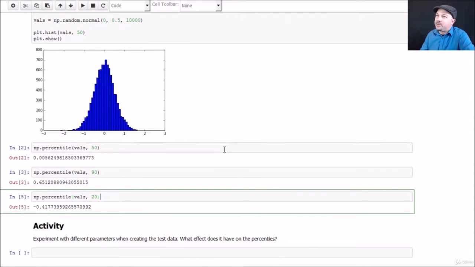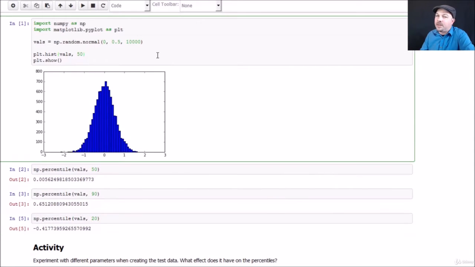All right, now to get your hands dirty, I want you to play around with this data. So this is an IPython notebook for a reason, so you can mess with it and mess with the code. Try different standard deviation values, see what effect it has on the shape of the data and where those percentiles end up lying, for example. Try using smaller data set sizes and add a little bit more random variation into it. Just get comfortable with it, play around with it, and find that you can actually do this stuff and write some real code that works. So spend a few minutes playing around with that, hit pause while you do that, and when you continue, we'll come back to the concept of moments of data distribution.